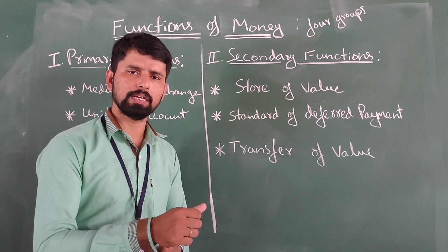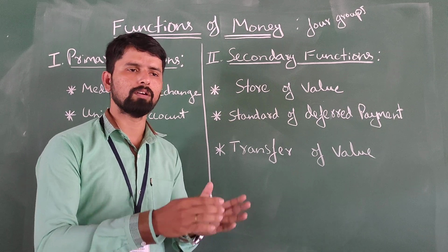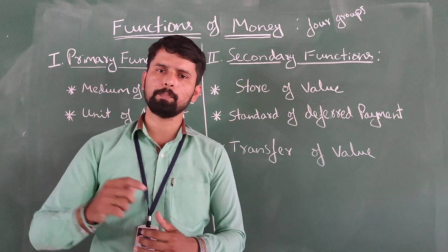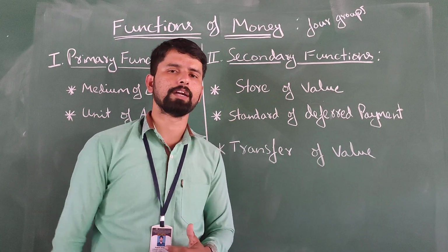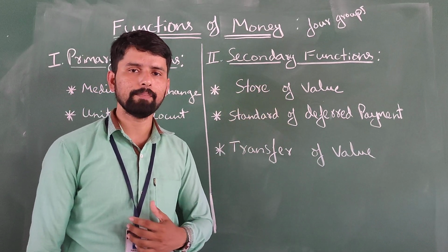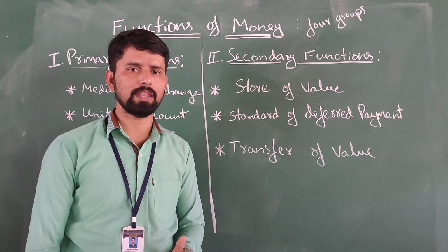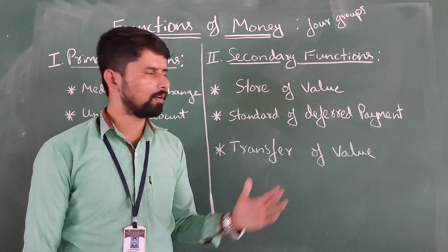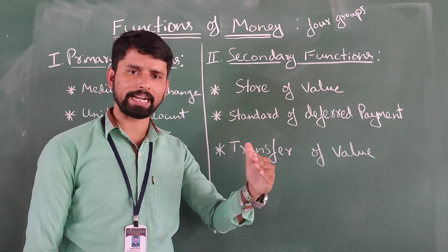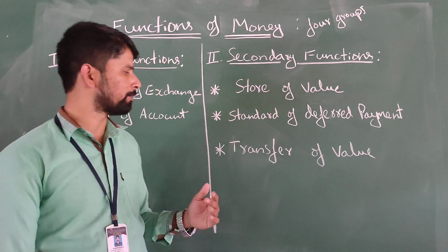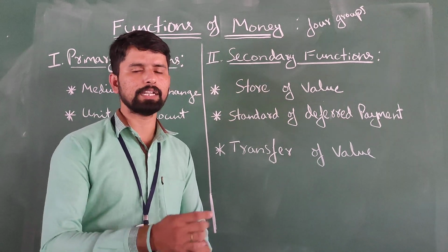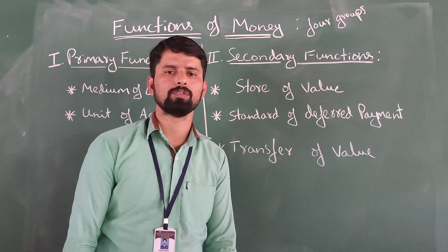Money can be transferred in all kinds from one place to another, from one person to another, from one time to another. As it has stability in value, there is no depreciation and no loss of value, so with the same features of money we can transfer it to another region, place, or time.